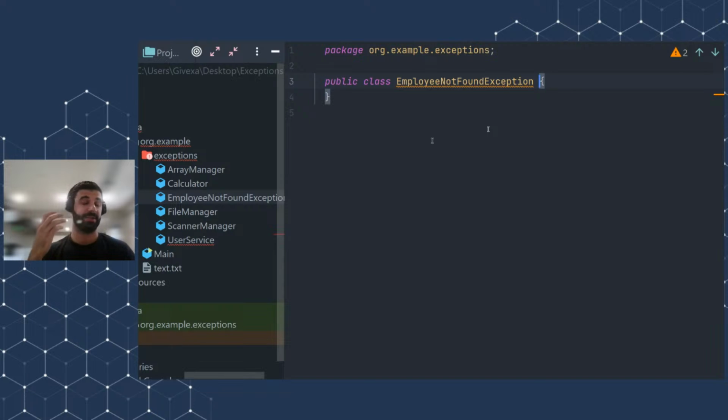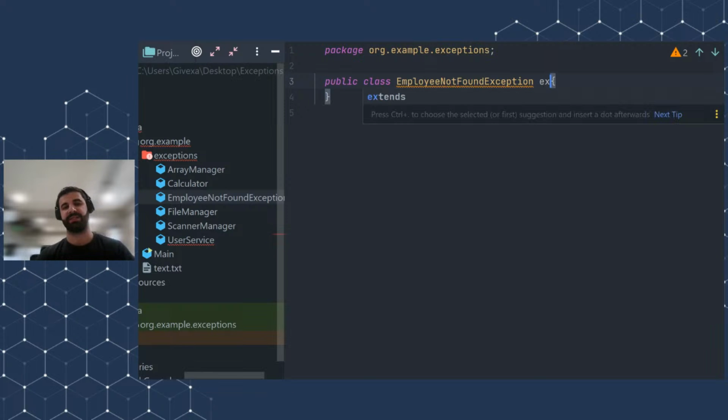Well, and is it recoverable from or not? Actually, if we think about this, it is a user problem, because the user is searching for something which does not exist in the database. So this is not a system error, this is a customer one. To fix this, he should provide the correct name, and this is logically recoverable, because the user can just provide the correct name of the employee.